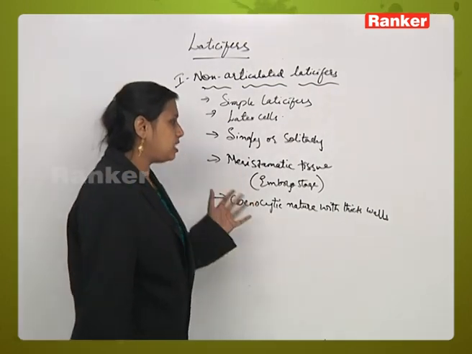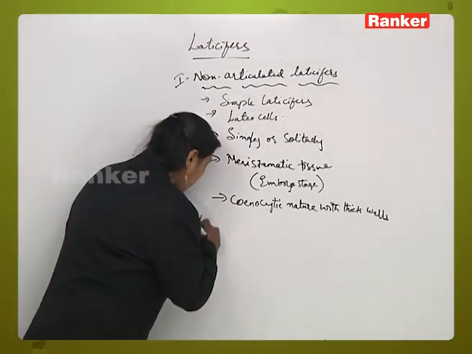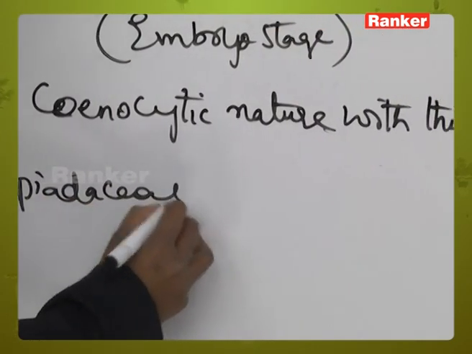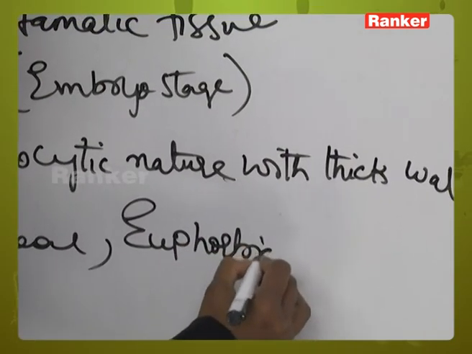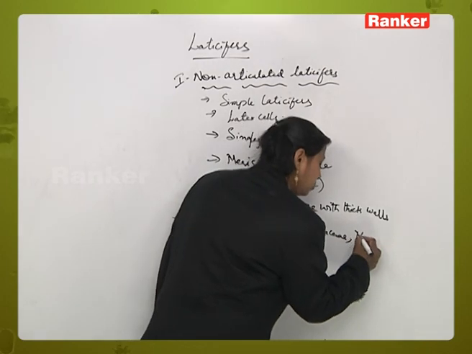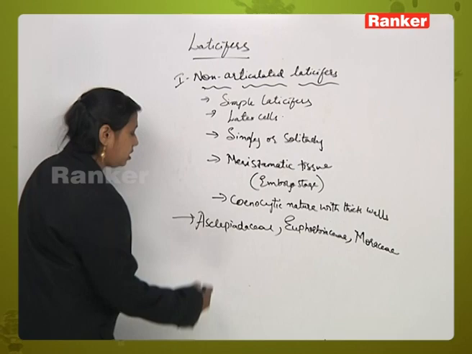Normally, these are seen in plants belonging to Asclepiadaceae, Euphorbiaceae, Moraceae and Urticaceae.